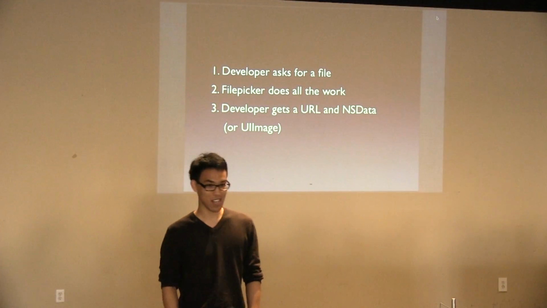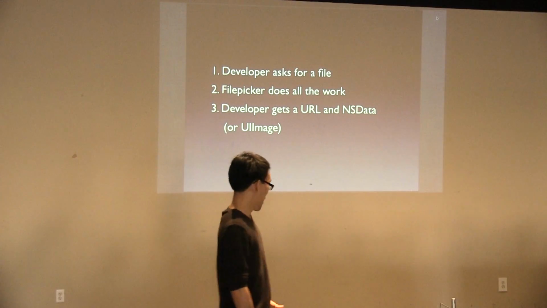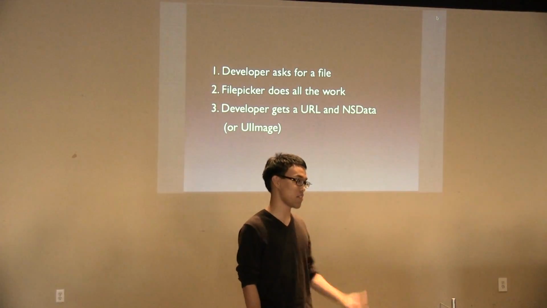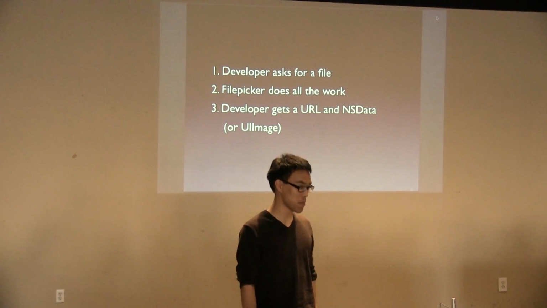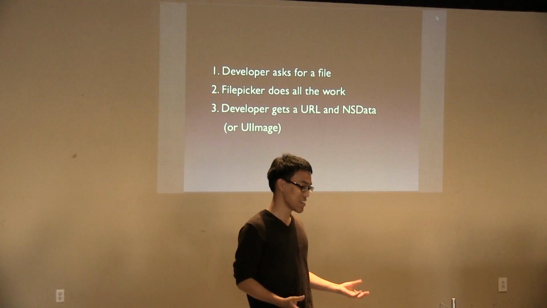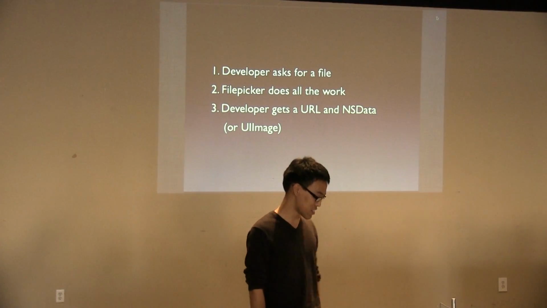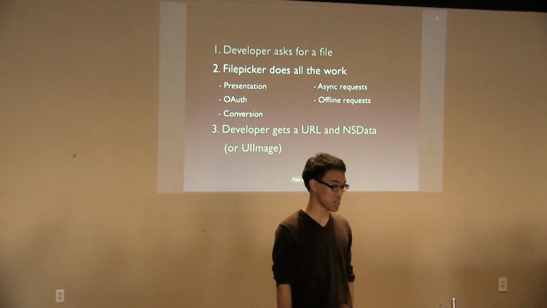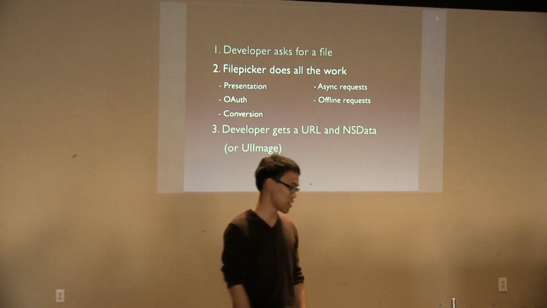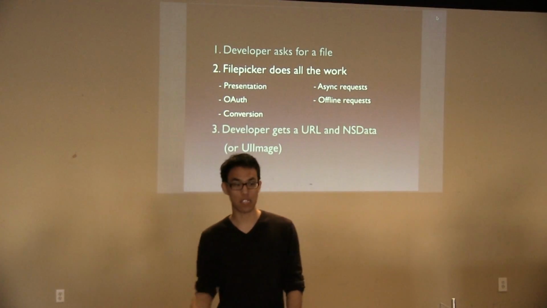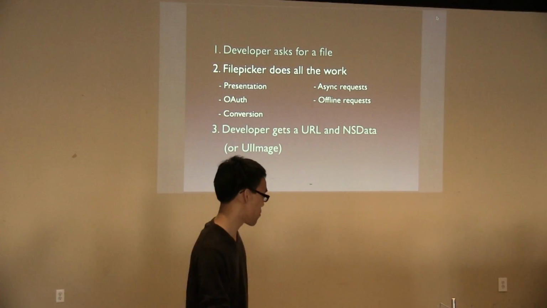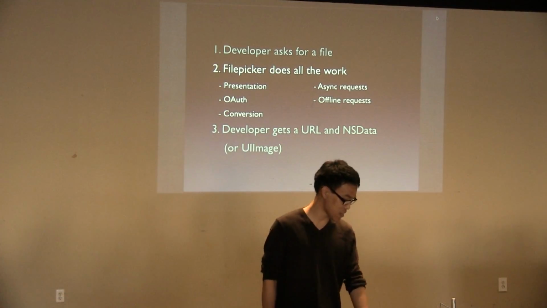And so we're going to talk a little bit about what we do and how we do it in the background. Basically the steps are the developer asks for a file. Say, I want a JPEG image. We go off, we chat with the user, we do all the work, and then you get the image that you wanted. That's just how the flow works. And there's a lot of little things in the middle: the UI presentation, the authentication, image conversion. We do this asynchronously, and we handle offline as best as we can.